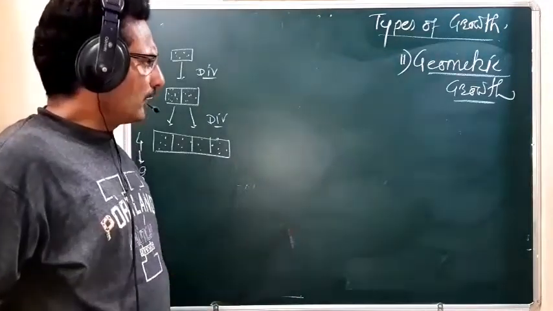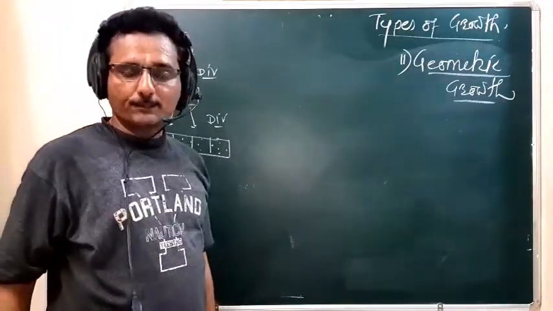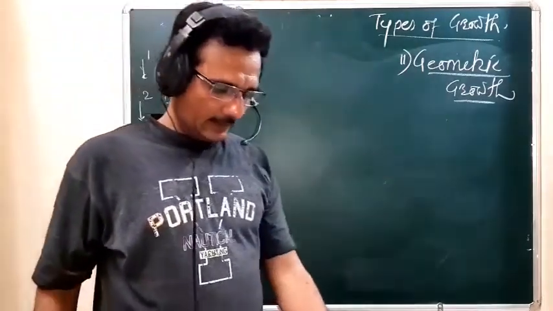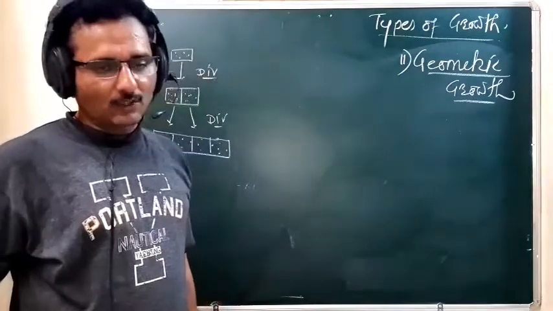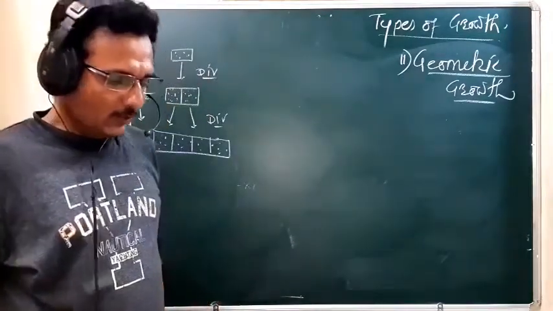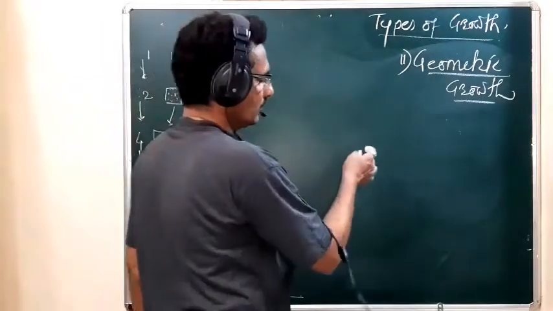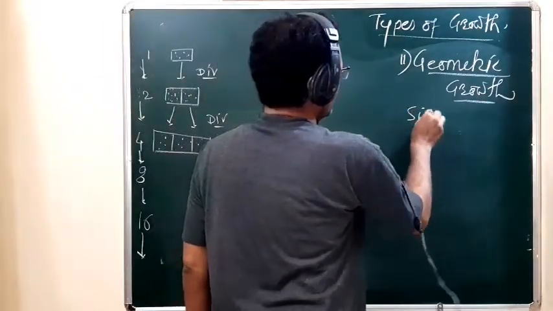So because of such a type of growth, what type of curve or graph do we obtain? We obtain the sigmoid or S-shaped curve.